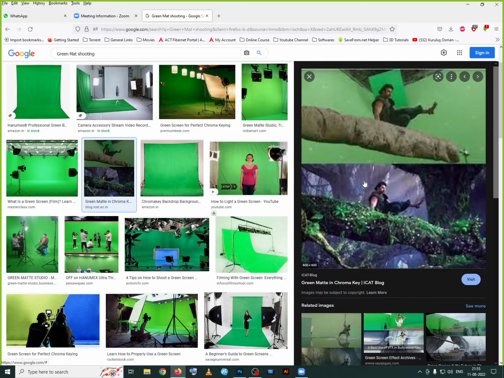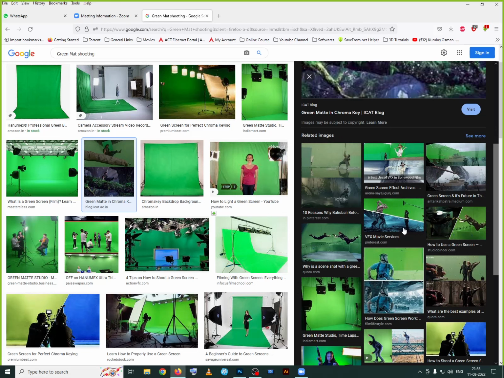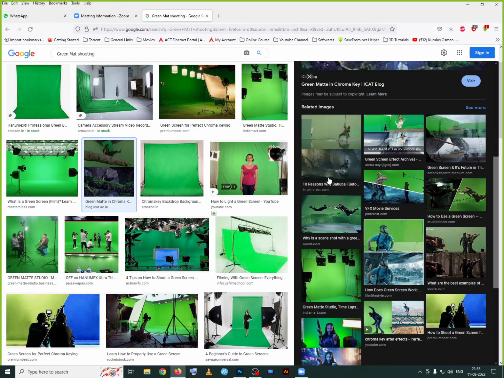If any animation is there, then only we go with the 3D option. Otherwise, if it is a static one, we go with Photoshop again. If any movement is there, then we go with Photoshop. Otherwise, if there is no movement, we'll take only Photoshop. All these are VFX shots only. Maximum these backgrounds are called matte painting.